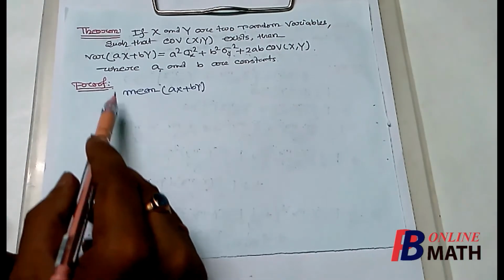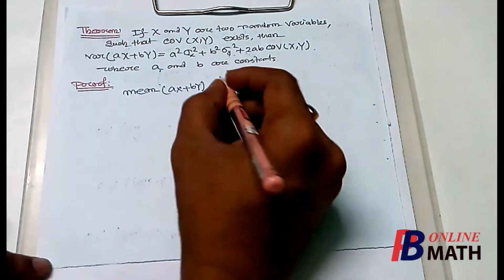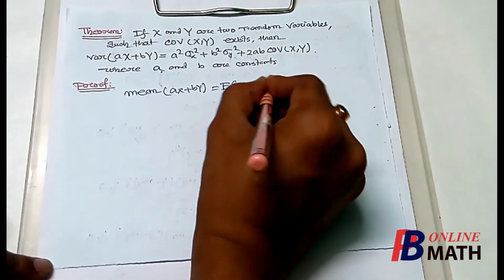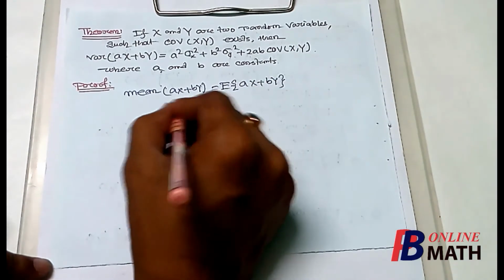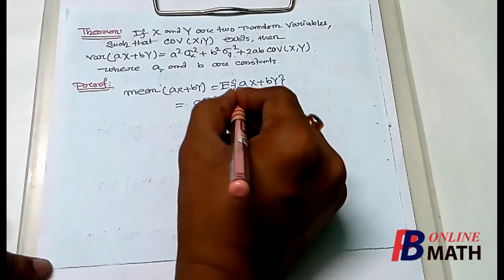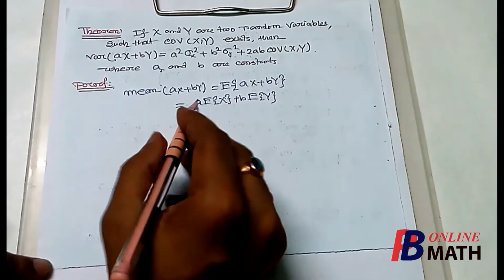To find the variance of ax plus by, we first find the mean of ax plus by. This is equal to expectation of ax plus by, which is equal to a into expectation of x plus b into expectation of y. This is the property of expectation.